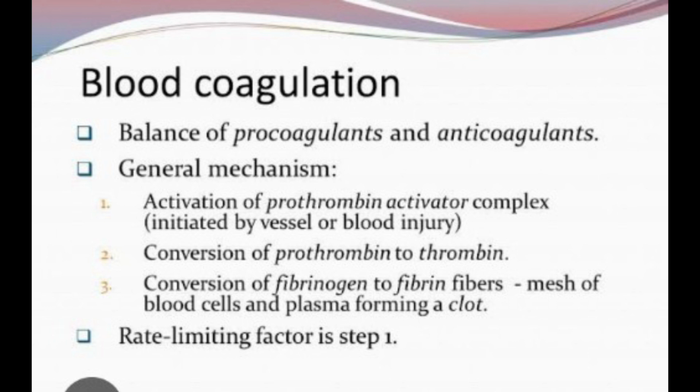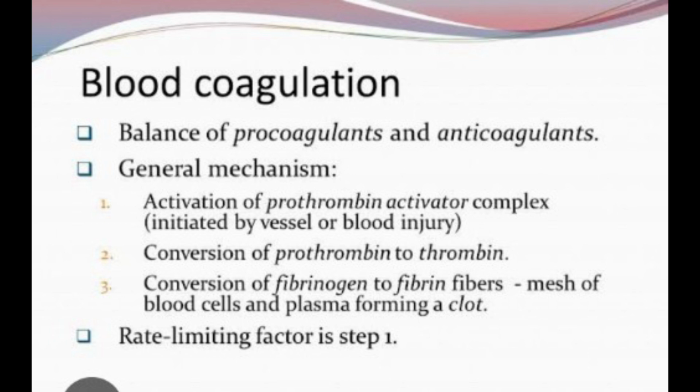At the end of stage 1, plasma thromboplastin is formed, and then in stage 2, prothrombin in inactive form is converted to thrombin in active form in the presence of calcium 2+ and plasma thromboplastin.